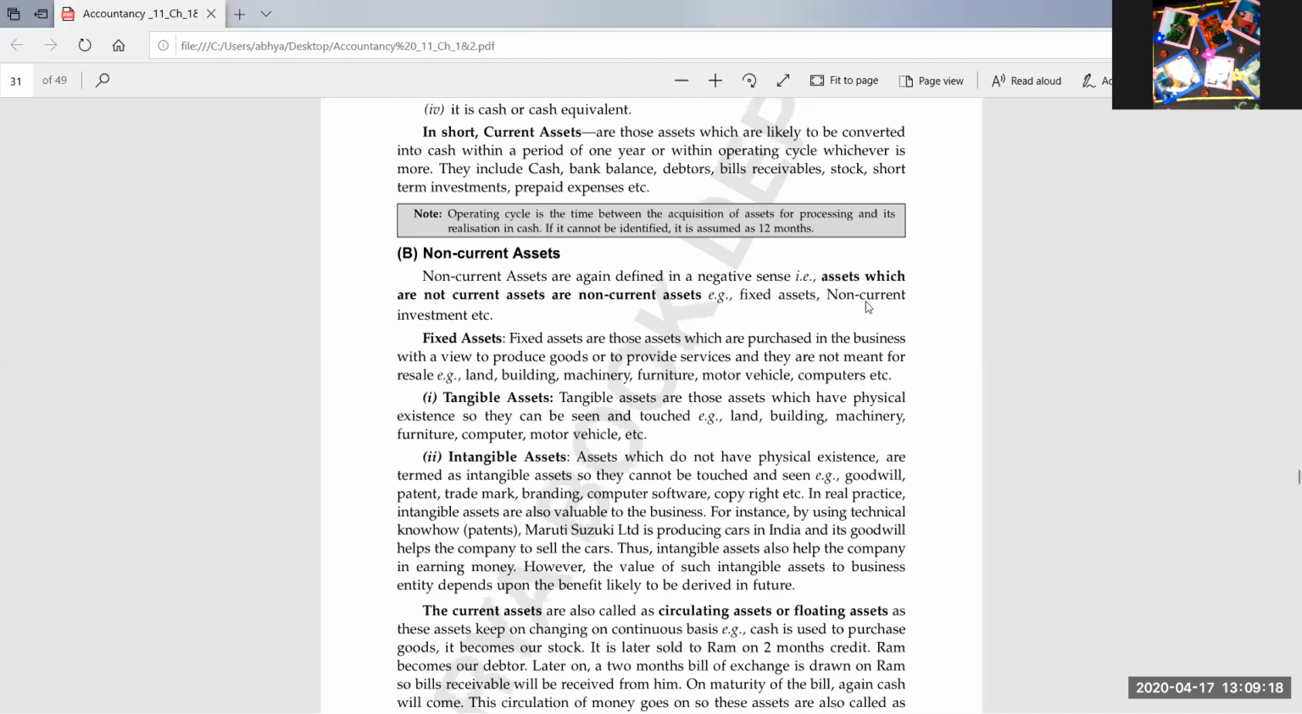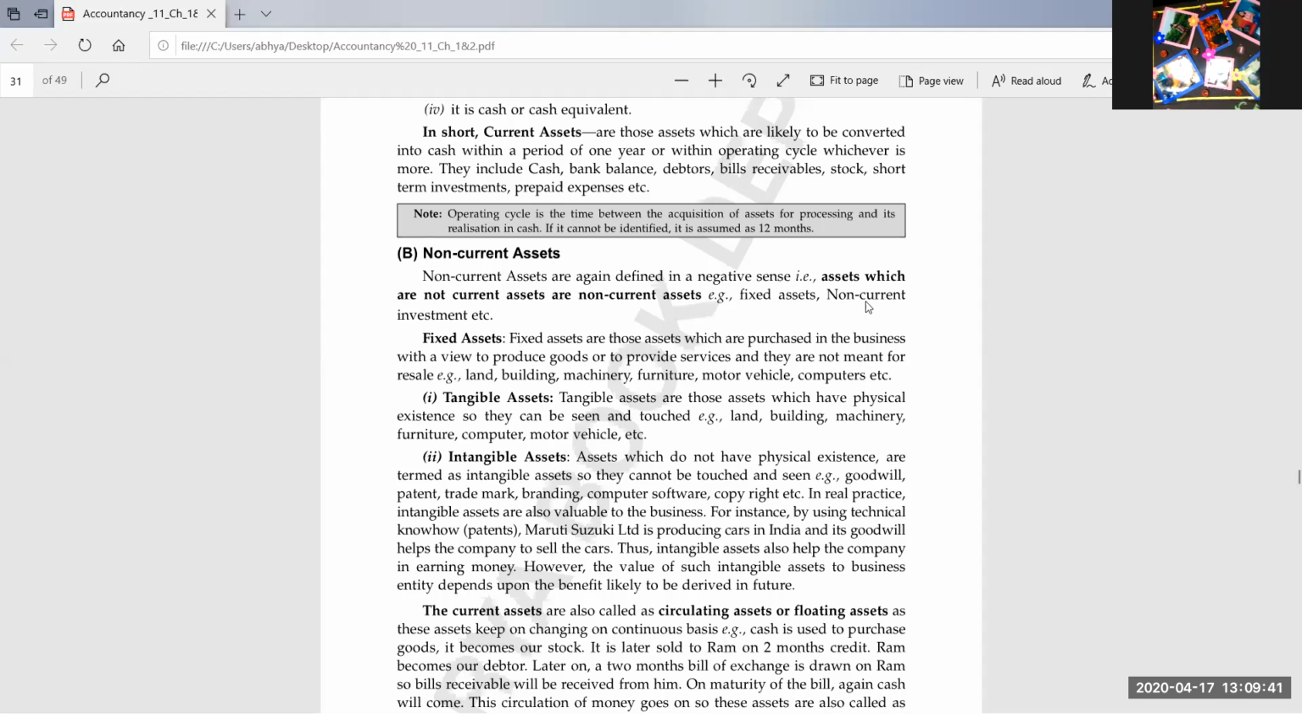Okay, so these assets are of two types. Non-current assets, further bifurcation. Non-current assets, very good Khushi, you are giving me the correct answer. Yes, very good Namish Jalan, the non-current assets are of two types: fixed assets and non-current investment.